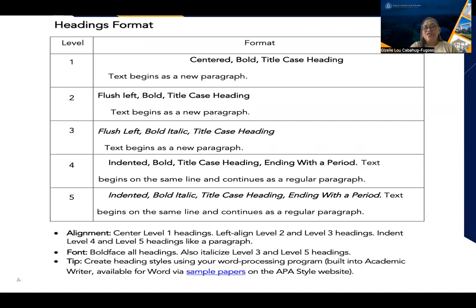And these are the highlights of the APA style for the first part of our presentation. The next part will be handled by our co-reporters.